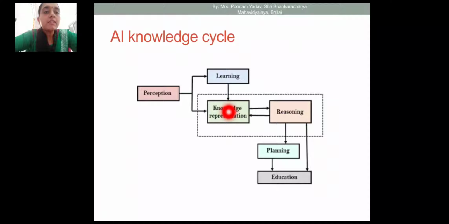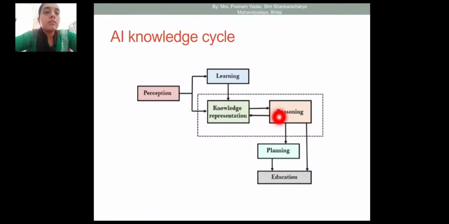Knowledge representation and reasoning are two very important and basic components in an AI system. These two do very important work; they are independent but communicate with each other.